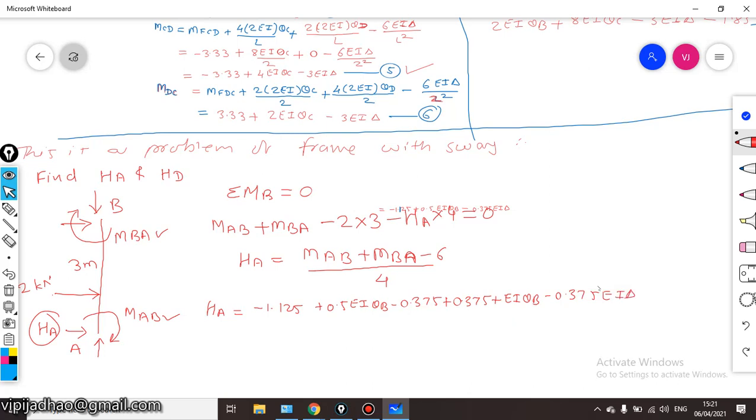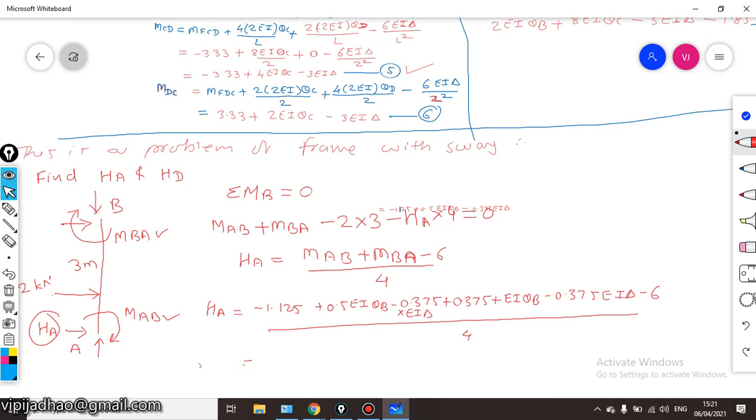Again I forgot to write down this value of EI delta, so I'll write down here. This will be multiplied with EI delta, minus 6 divided by 4.